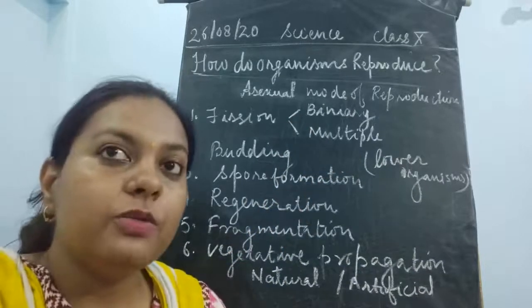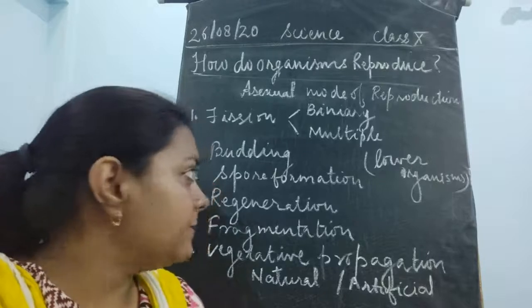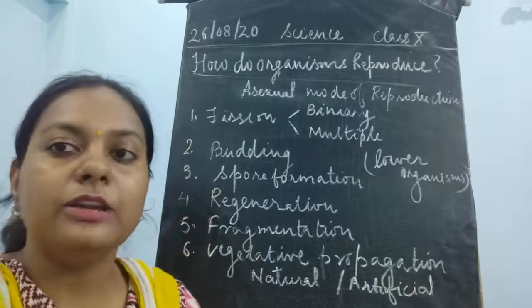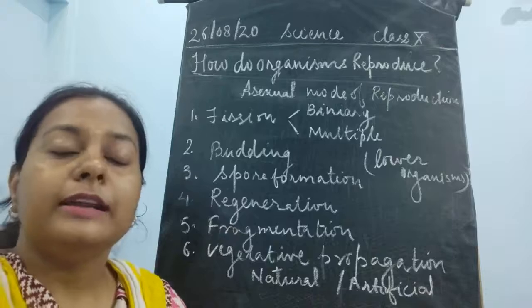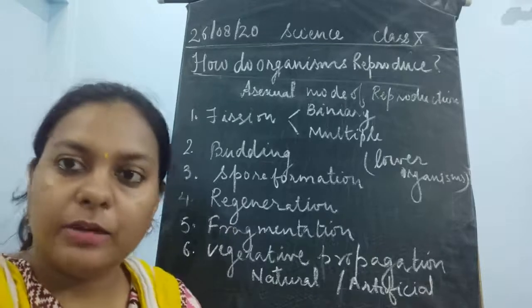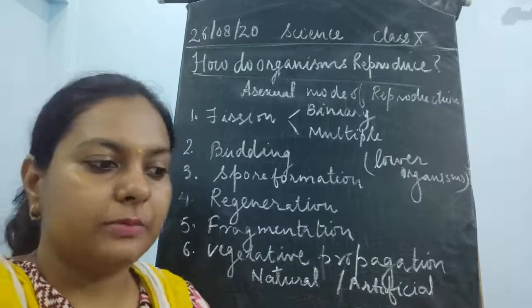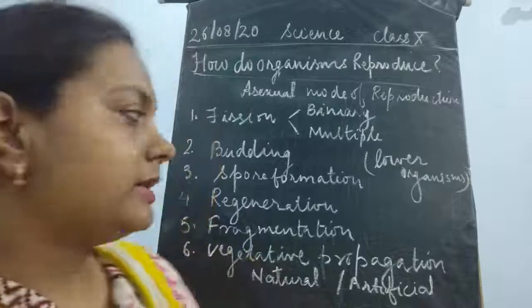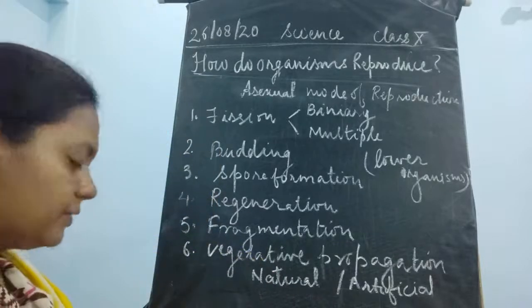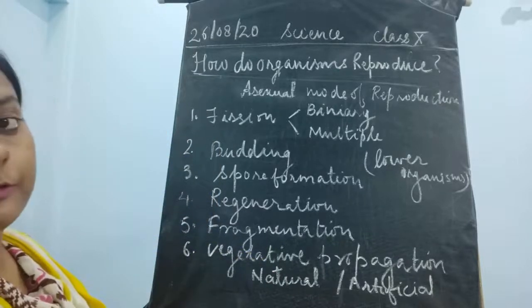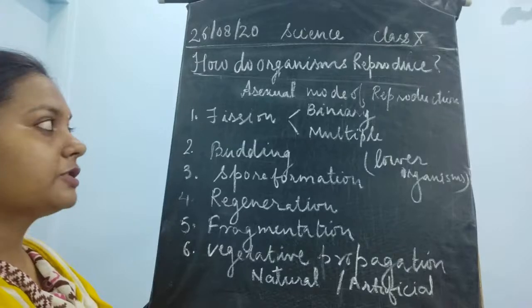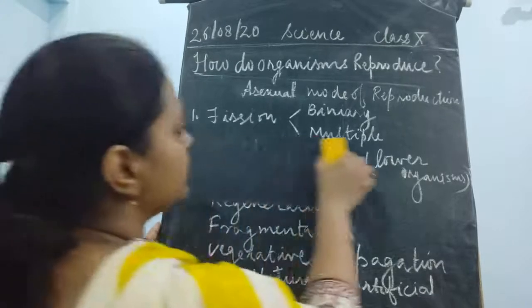Even you all might have studied about these methods in your lower classes, say in class 7th. In class 8th also you have studied about these reproduction methods in your science class. So I'll discuss the first method of asexual mode of reproduction, that is fission, in today's class.